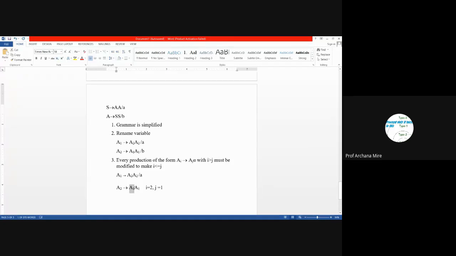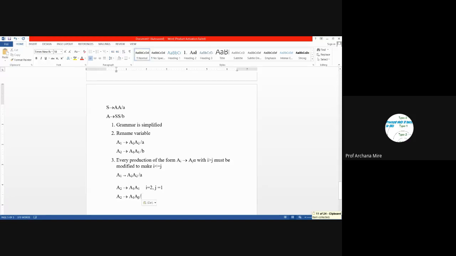So what we will have to do, we will need to replace this non-terminal A1 with the productions of A1. So let's modify it. Now A1 is having two productions. This non-terminal A1 is having two productions. One is A2 A2 and another is a. That's why this one production rule will lead into two production rules.